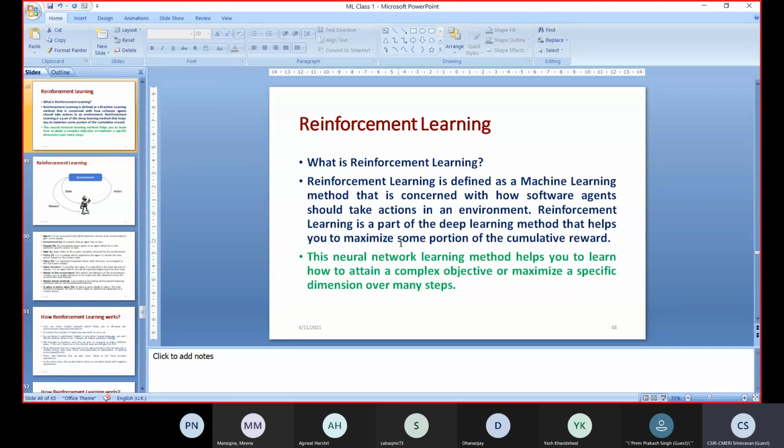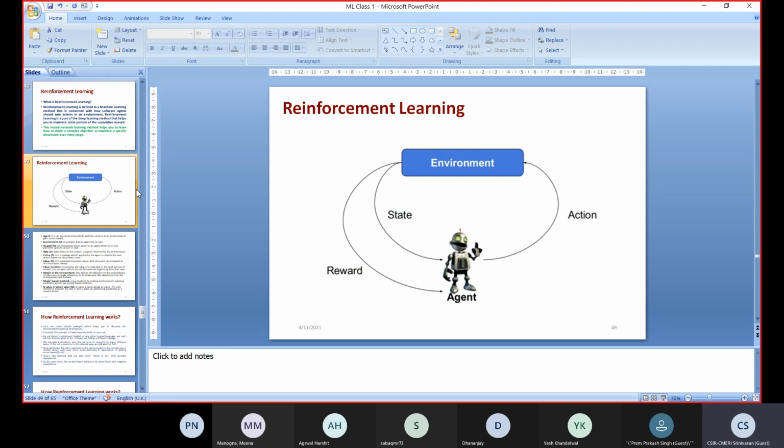So the reinforcement learning model can be explained with the help of this diagram, where there is a given environment. In that environment, a software agent is performing a particular task, that is, from the present state, it has to perform the next action based on the environment.